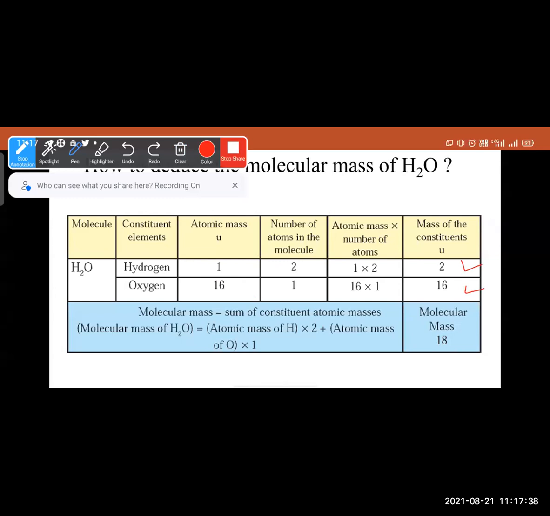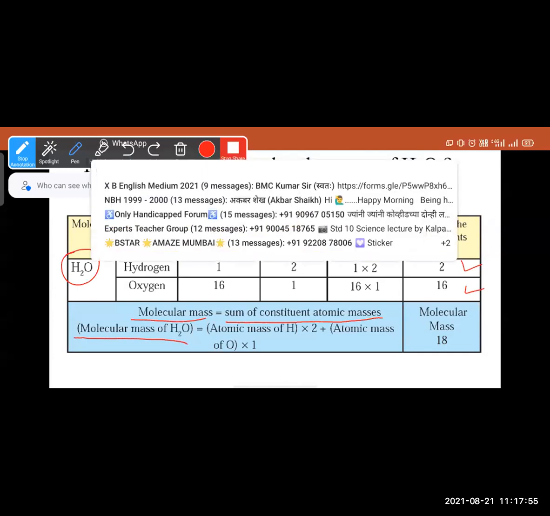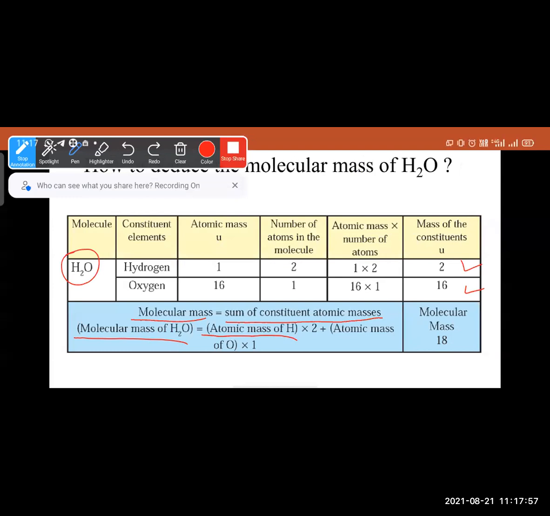So to get the molecular mass of water, there is a formula: the sum of constituent atomic masses is equal to the molecular mass. So molecular mass of water is equal to atomic mass of hydrogen into 2, plus atomic mass of oxygen into 1.